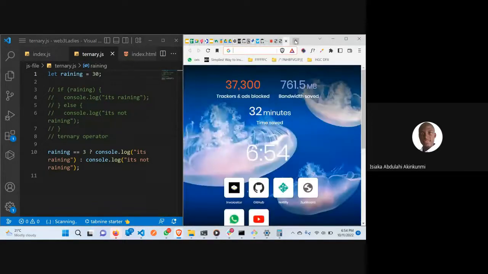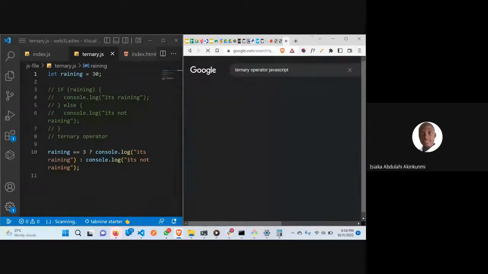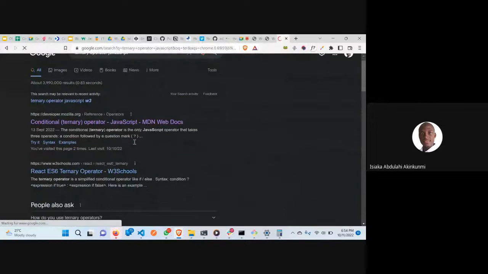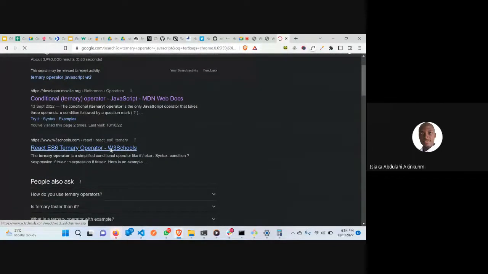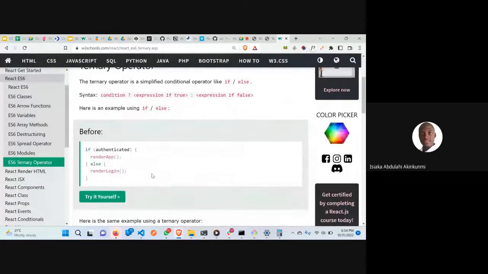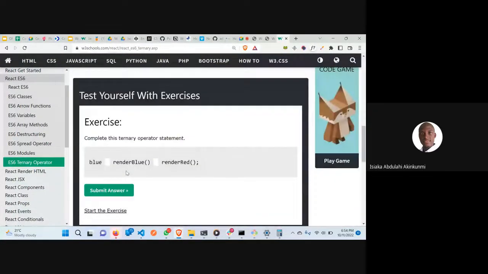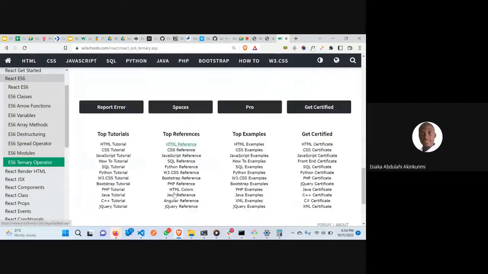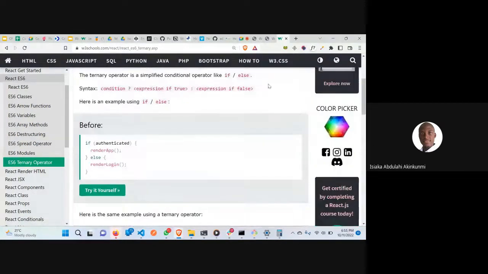Do you have any other question? Right, let me see. Ternary operator in JavaScript. Let's see what we have. We have conditional ternary. Let's use W3Schools. So that's how it works. That's how most of the things in our work, we are going to be using ternary operator. For example, if you are logged in, it should show the dashboard. Then if you are not logged in, it should take you to the register page. That's what we are going to use a ternary operator for. It's something that you keep using every now and then, and you can use multiple things.